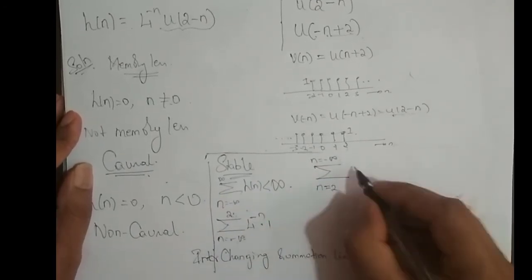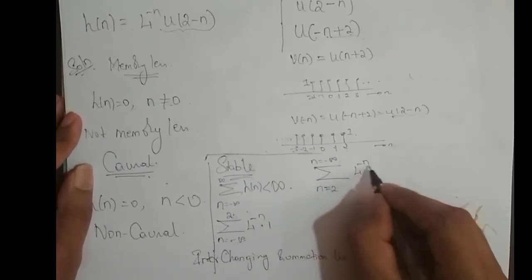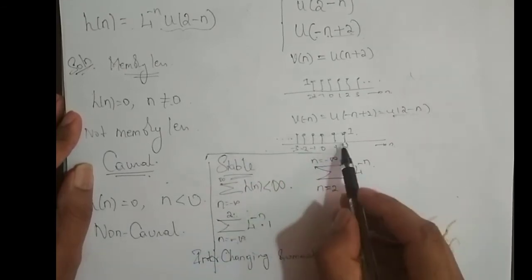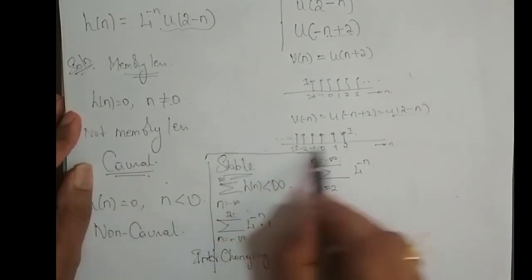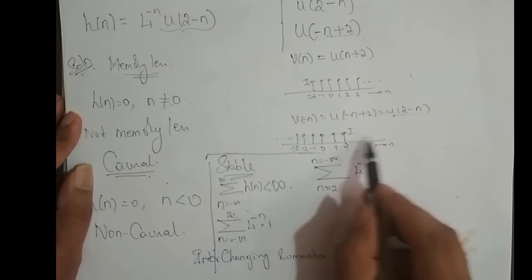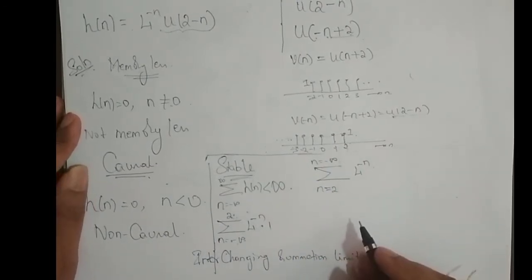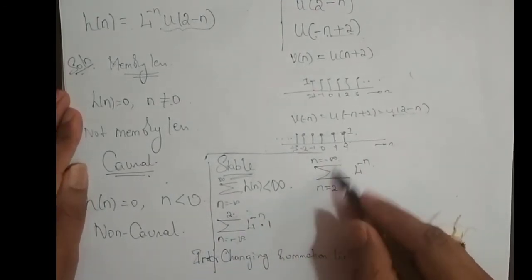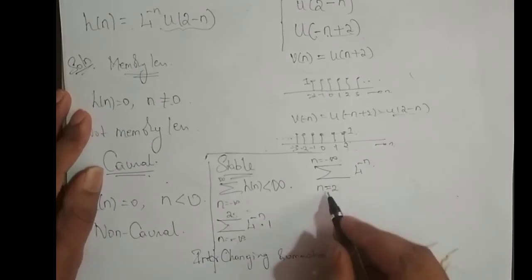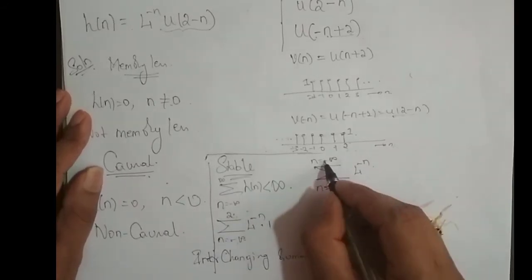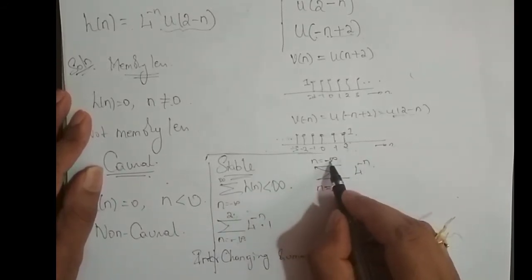Without any consequence I can do that, because whether I sum from left to right or right to left, I should get the same sum. So I can interchange the summation limit. First thing is, I don't want this to be minus infinity, I want this to be plus infinity, because I want to bring it to a standard form.